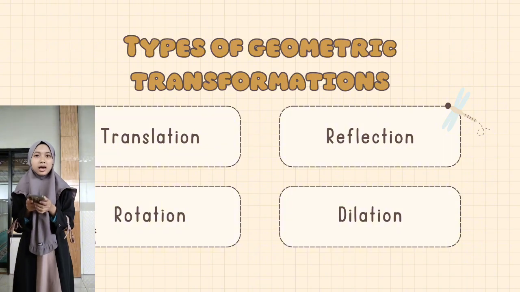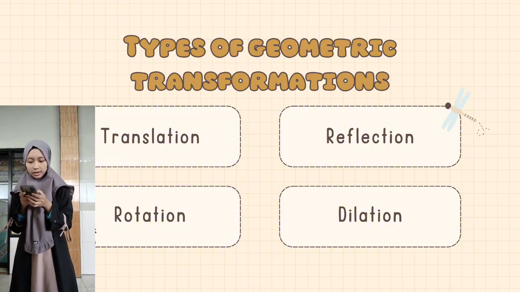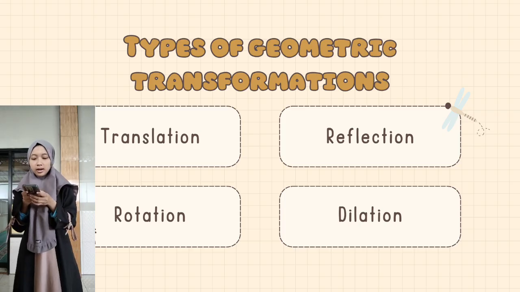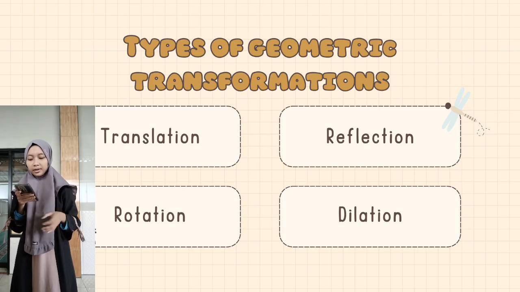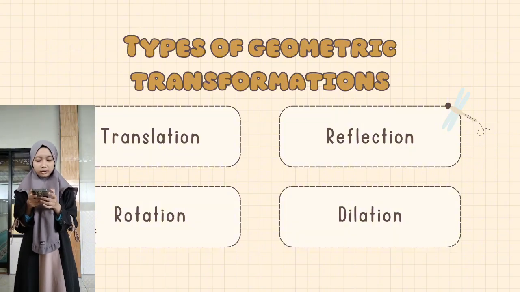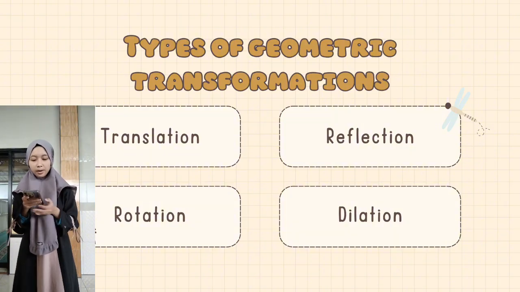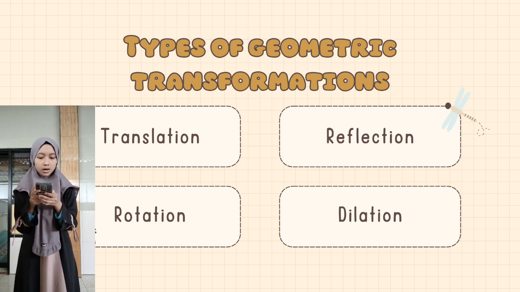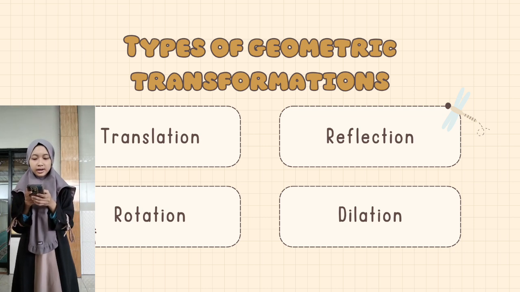In this video, I will just explain about dilation and reflection. Before going to the material about reflection and dilation, I would like to briefly explain translation and rotation.